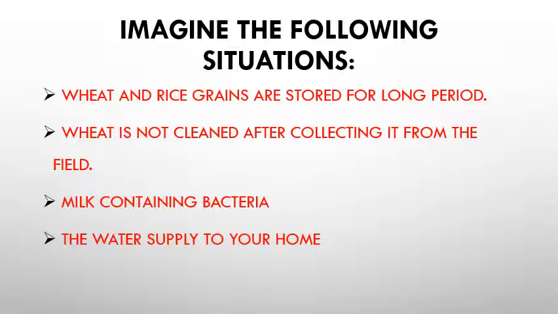It is mixed with substances like river water containing bacteria. And the water supplied to your homes is not cleaned and treated by the municipal authorities. In all these cases, it is necessary to remove undesirable and harmful substances before use.